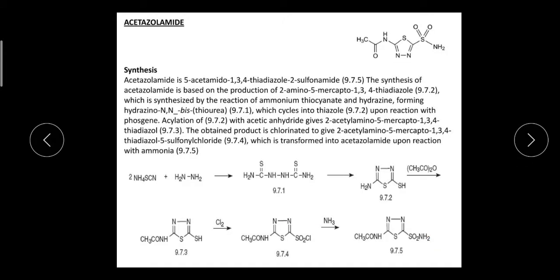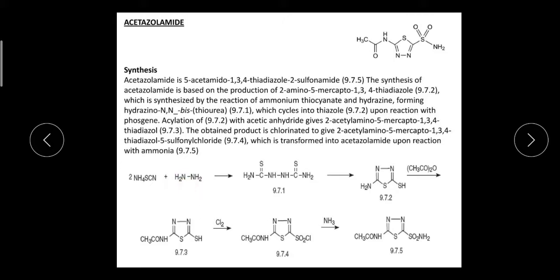Next is the synthesis of acetazolamide. Acetazolamide is 5-acetamido-1,3,4-thiadiazole-2-sulfonamide. The synthesis of acetazolamide is based on the production of 2-amino-5-mercapto-1,3,4-thiadiazole, which is this ring. This ring is synthesized by the reaction of ammonium thiocyanate and hydrazine. This is ammonium thiocyanate, this is hydrazine.